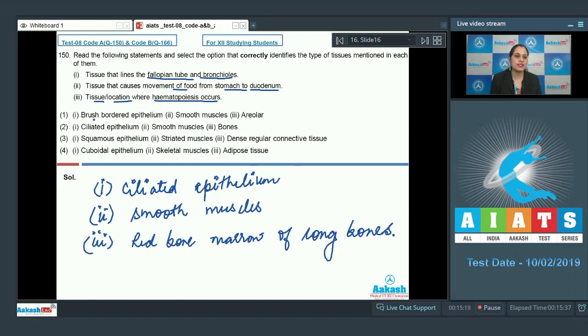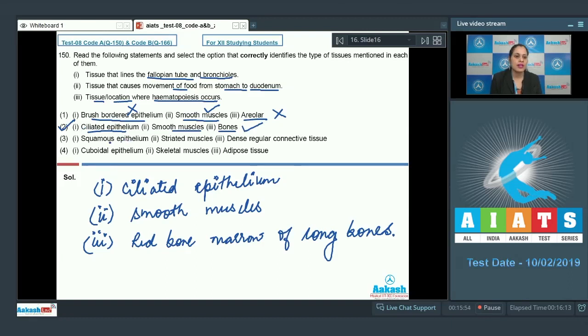The very first option is brush bordered epithelium, smooth muscles and areolar, and this is an incorrect option because bone is a specialized connective tissue. It's not an areolar connective tissue. And fallopian tube and bronchioles are not lined by brush bordered epithelium, although smooth muscles causes movement of food from stomach to duodenum is a correct option. The next option is ciliated epithelium, smooth muscles and bones, and it is a correct answer to our question.